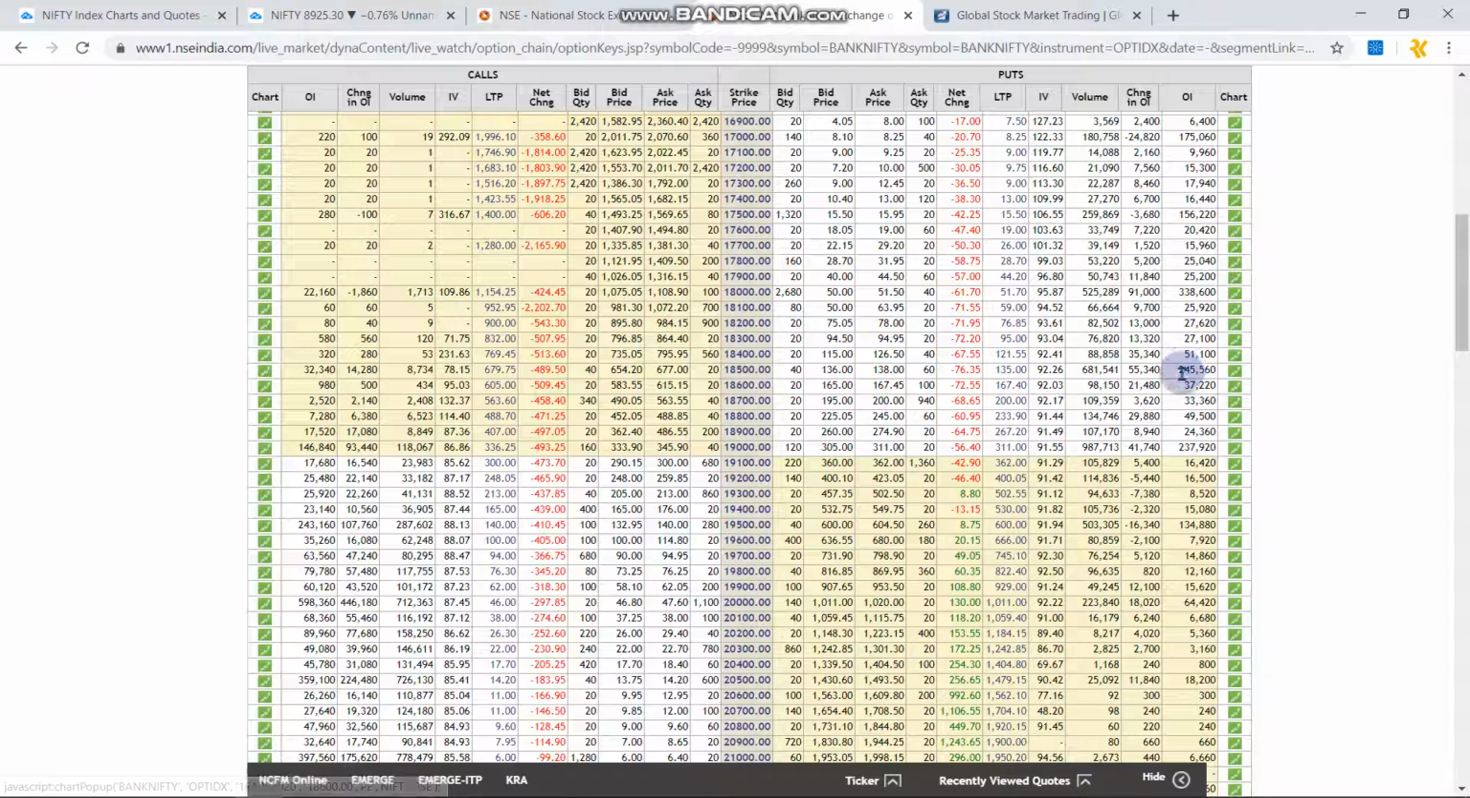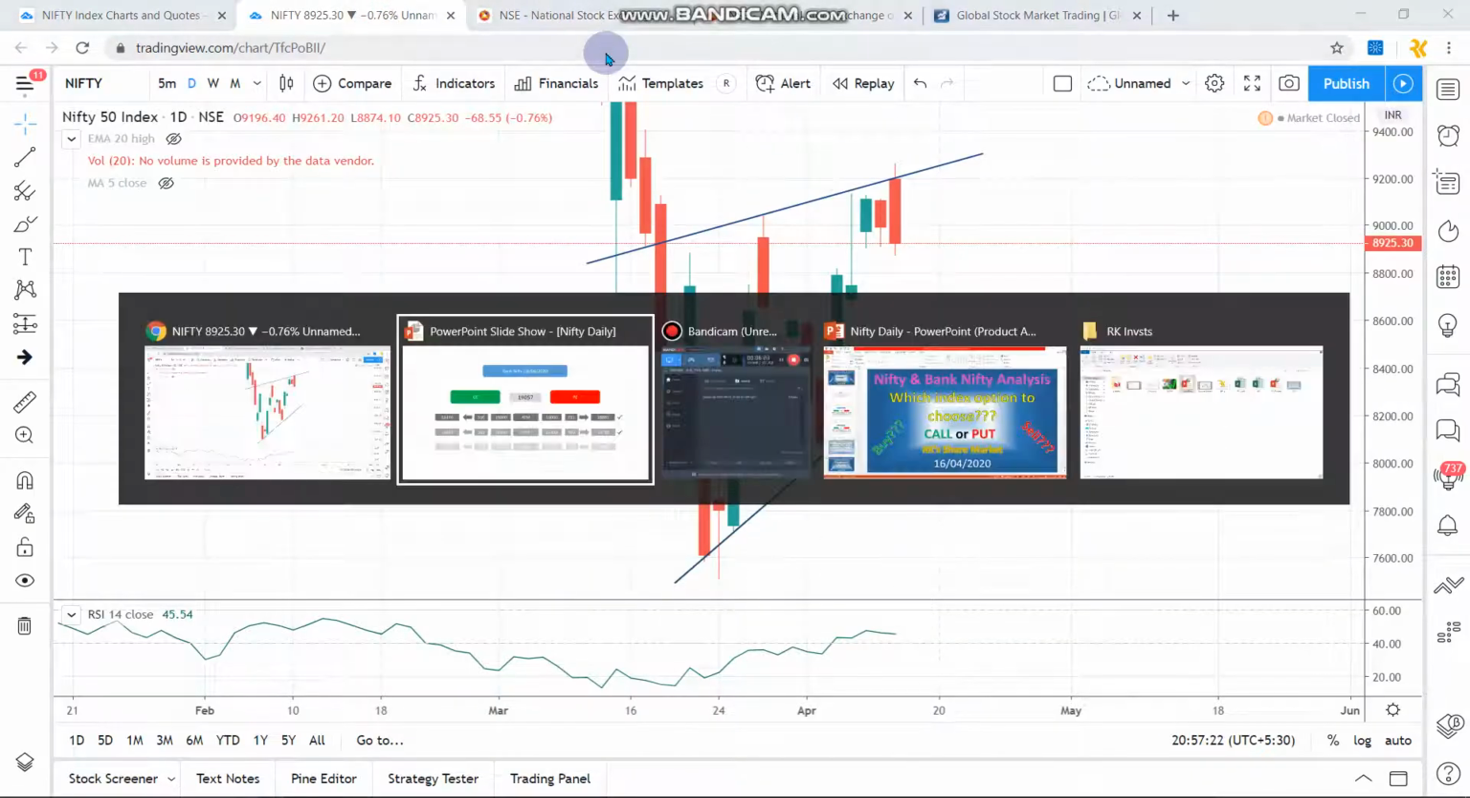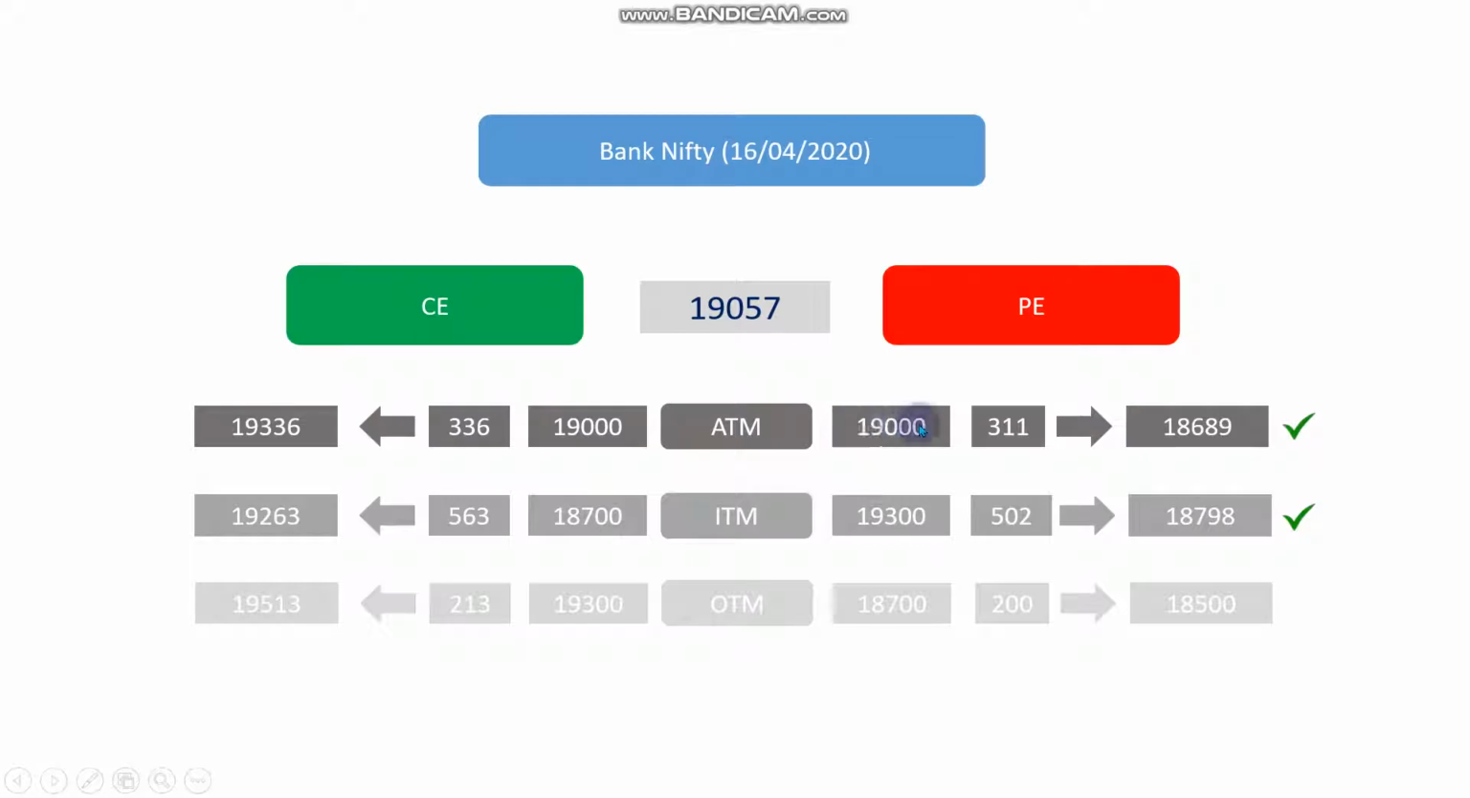At 18,500, there is no major support. So if it breaks 19,000, there is nothing further, it will come down to 18,500, and 18,700 is also not a major level. So you can consider these two ranges, 19,000 and then 18,700. These two give very good value for your money.